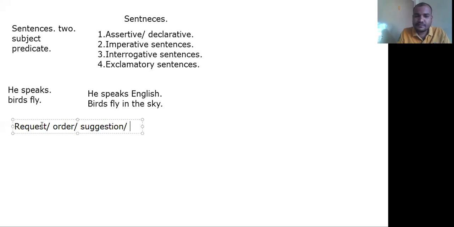Request, order, suggestions, wish, right? So these can all be mentioned as imperative sentences. Whether it is a request or suggestion or command or wish, all of these can be called imperative sentences. For example,